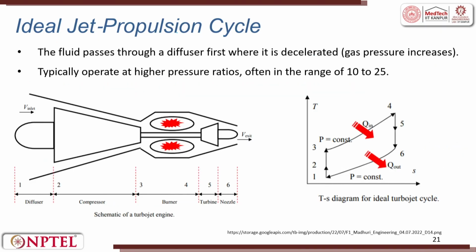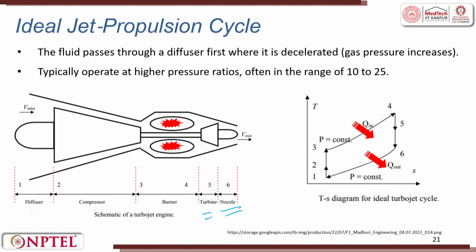So, in ideal jet propulsion cycle, the fluid passes through a diffuser. You can see here first is a diffuser, then you will have a compressor. So, diffuser, compressor means compressed air, then the compressed air is burned. And then you have a turbine which rotates, and then you will have a nozzle through which it exits into the atmosphere.